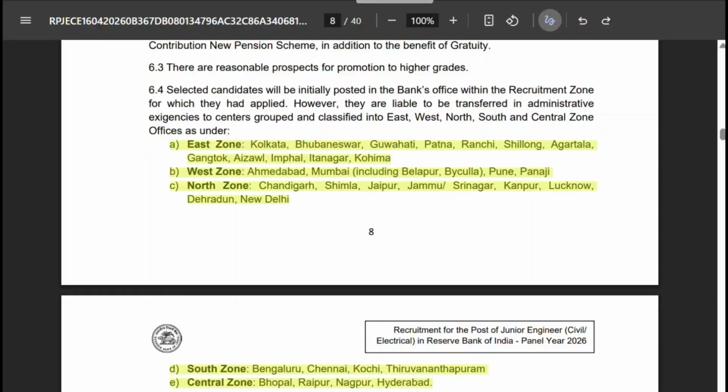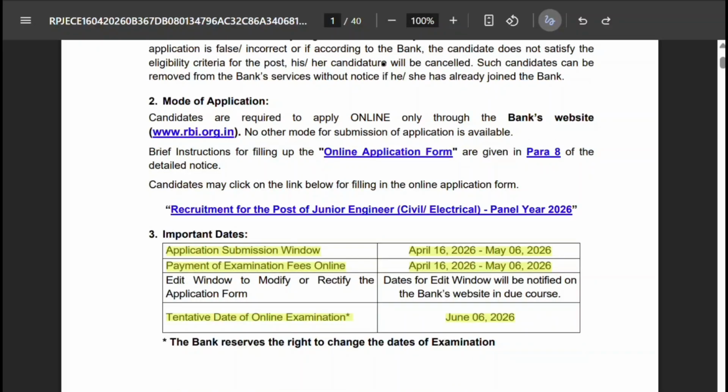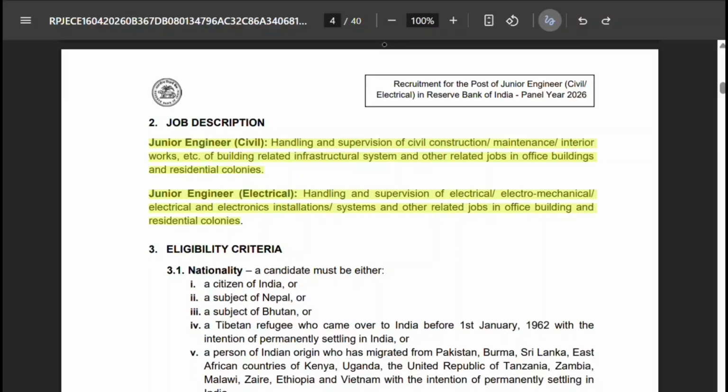Now we are going to see the important dates. Application submission window has already started on April 16th. It will end on May 6th, 2026. Payment dates are also the same. The tentative date of the online examination is June 6th, 2026, which is on Saturday. You can plan accordingly. If we come to the job description for civil engineering, it mainly involves handling and supervision of civil construction and maintenance works related to RBI campuses and quarters. You can see the same for the electrical in the given job description on the screen.